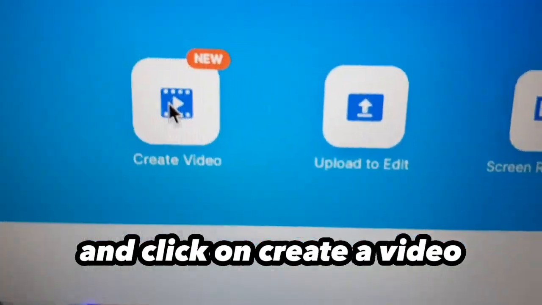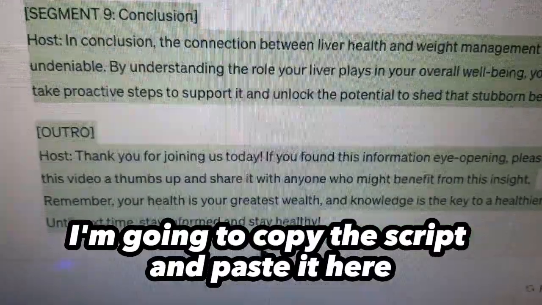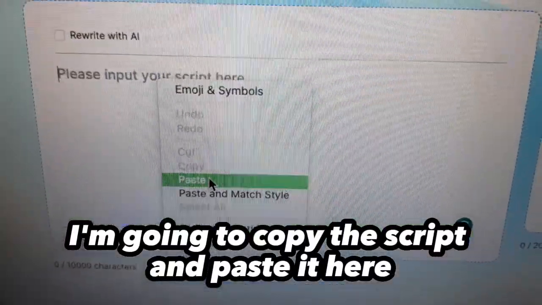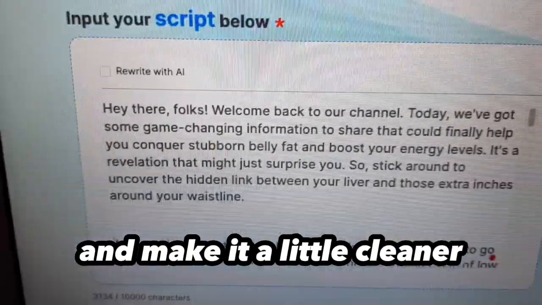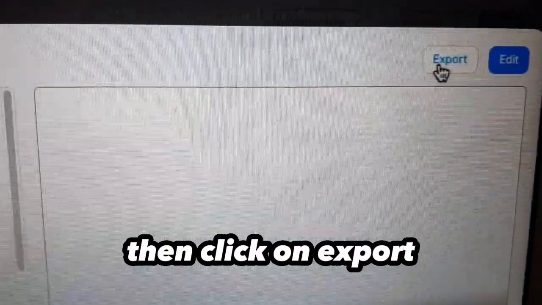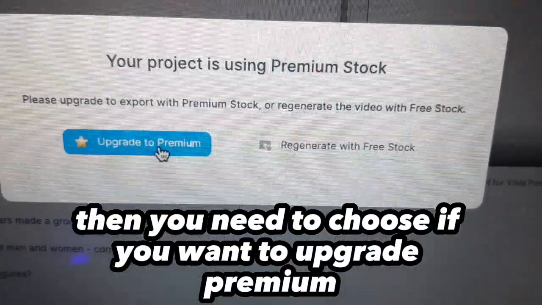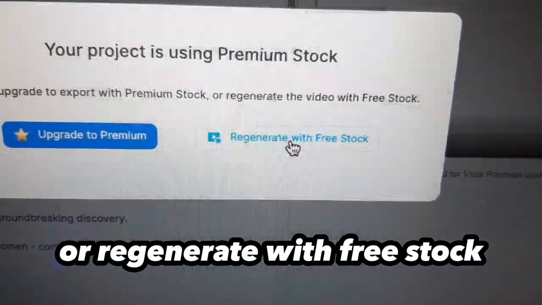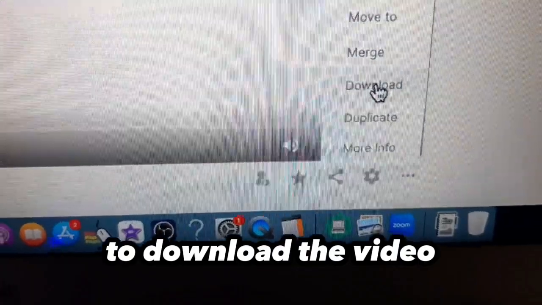Then I can go to bizla.com and click on create a video. I'm going to choose text. I'm going to copy the script and paste it here. Then if you want, you can change it a little bit and make it a little cleaner. The next step is to click on generate video. Then click on export. Then you need to choose if you want to upgrade to premium or regenerate with free stock. Then you need to click on these three dots to download the video.